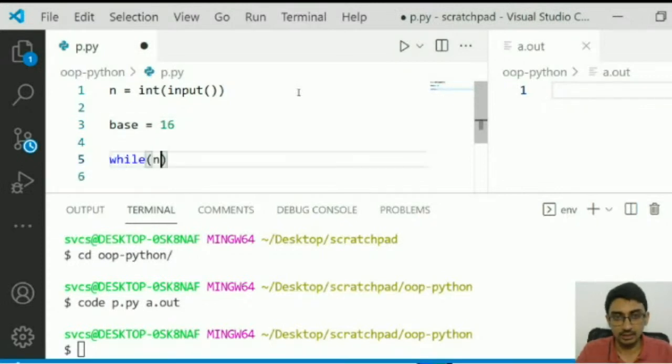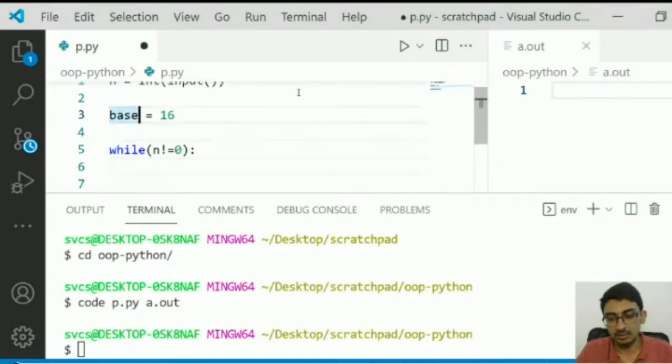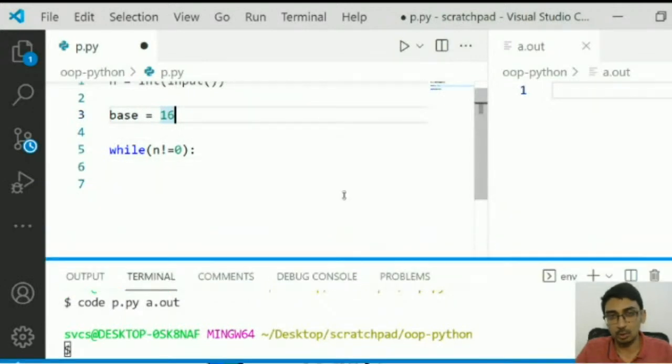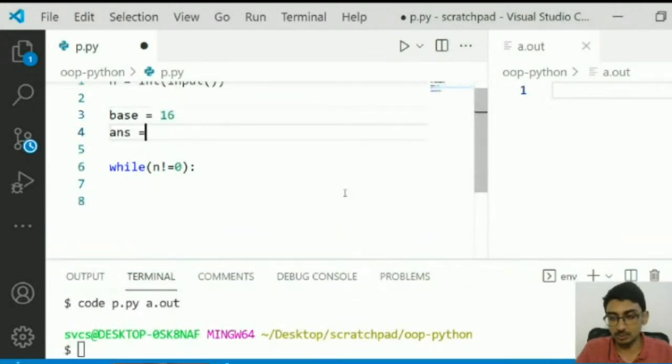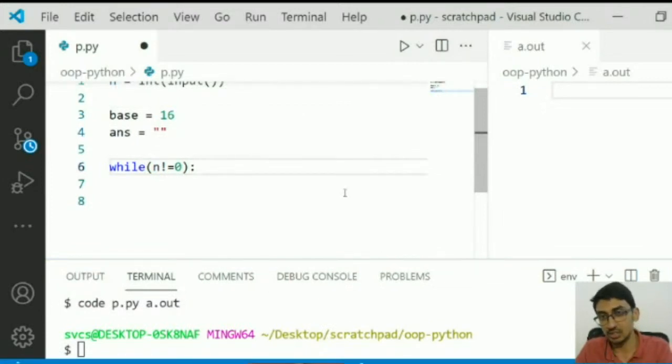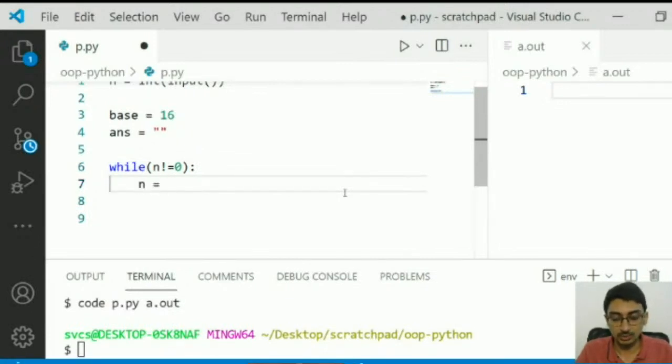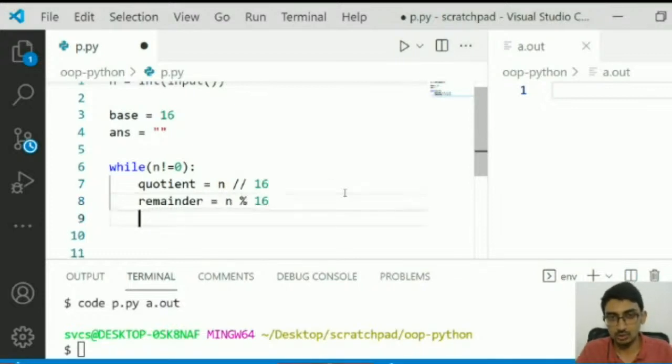So while n is not equal to 0, I'll divide by 16, and whatever remainder I get, I'm going to prepend it to the answer. Let the answer be blank initially, and we'll have to keep it as a string because we are going to have digits which are non-numbers. So quotient is equal to n divided by 16, remainder is equal to n modulo 16. So you got a remainder over here.